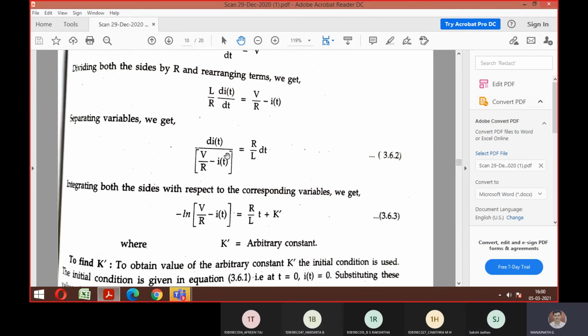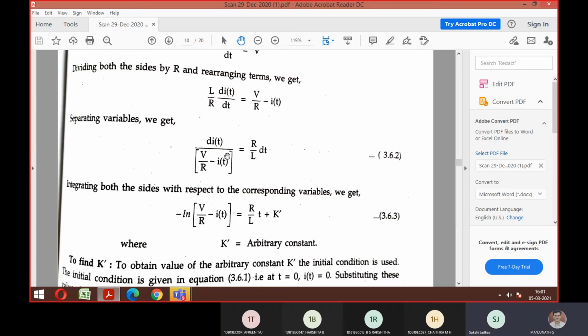Differentiation of t is what? 1. Differentiation of t is 1. Then what is integration of t?